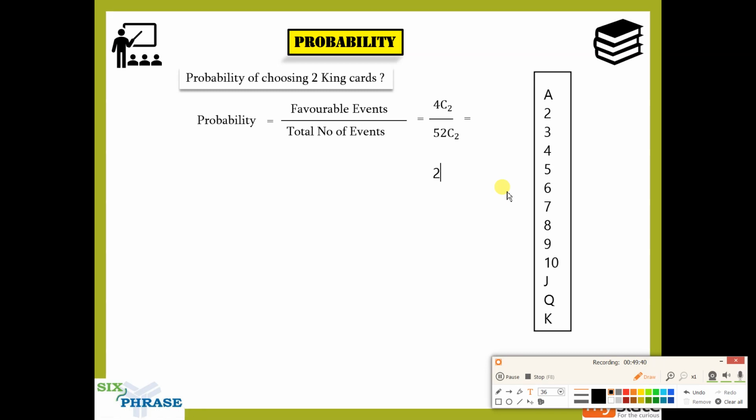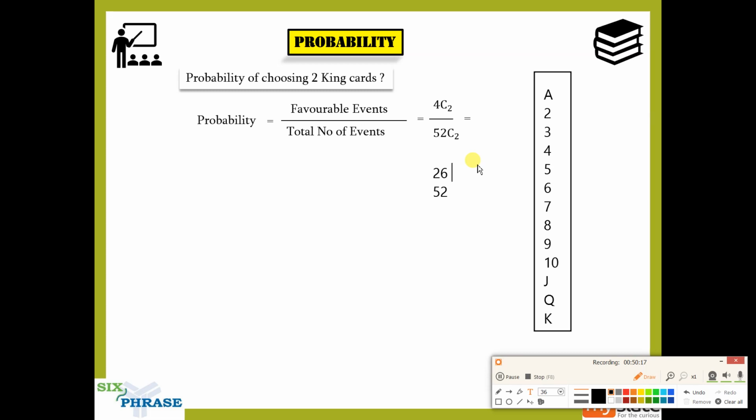So our favorable outcome was 26C1 and our total outcome was 52C1. 26C1 is 26 and 52C1 is 52, so it doesn't matter; I skipped the C1, which is why you might not have seen it. When you choose two cards or three cards, it is very relevant, so you have to be careful there.